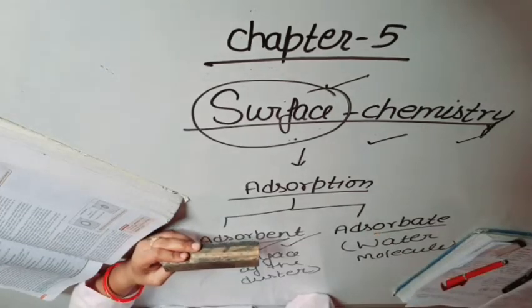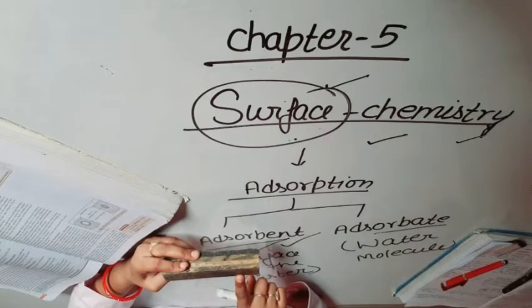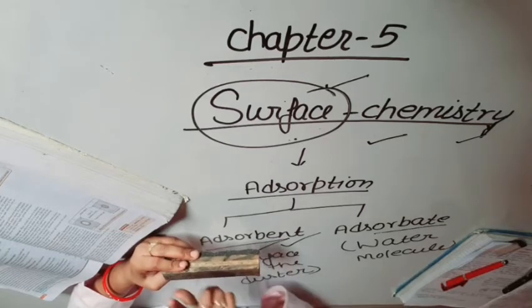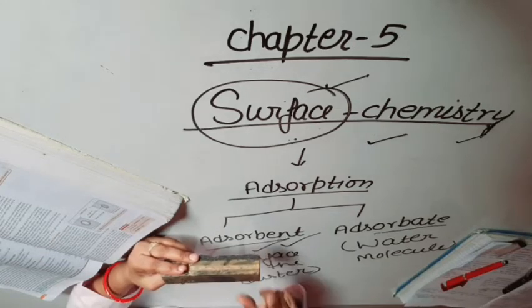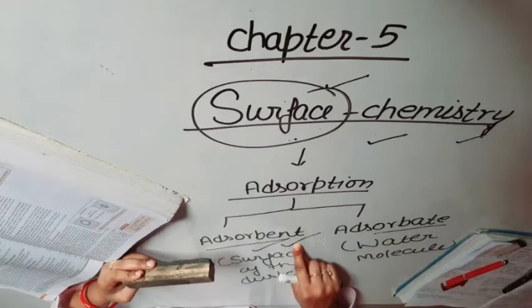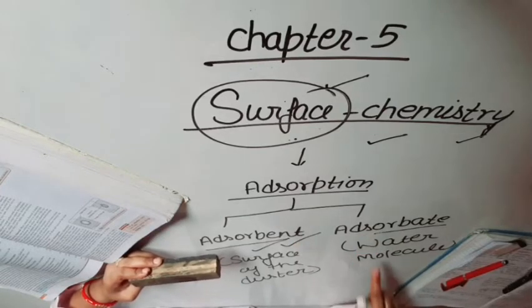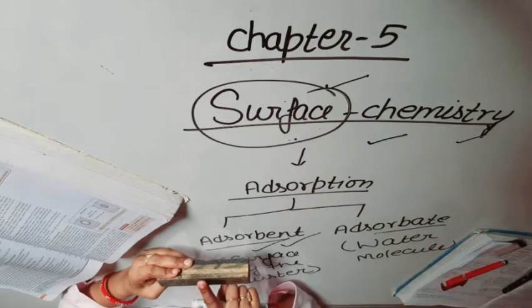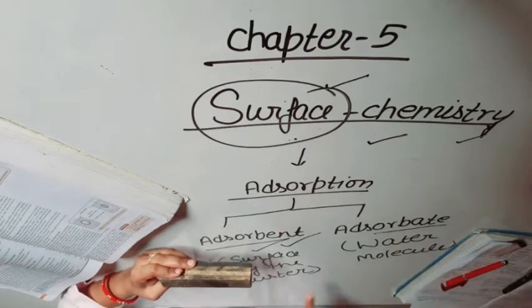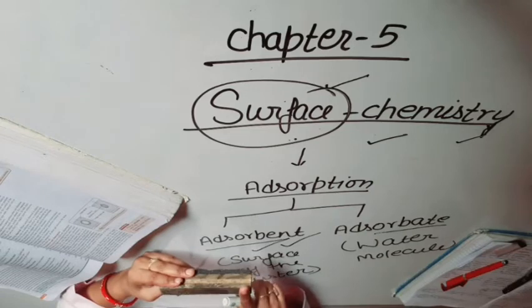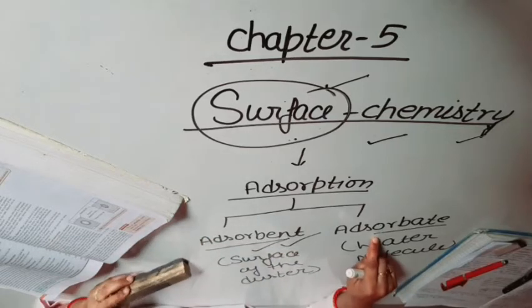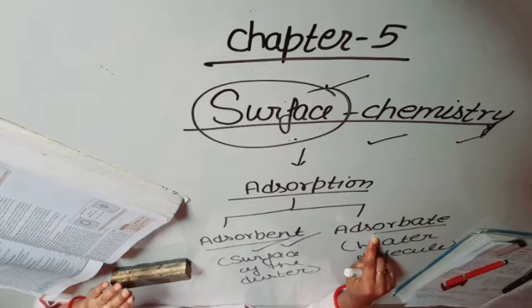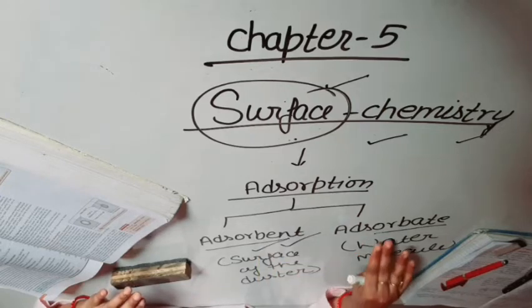So students, we can say that the solid substance on the surface of which adsorption occurs is known as adsorbent, and the substance that gets adsorbed on the adsorbent is known as adsorbate. So here the duster is the adsorbent and the water molecules which get adsorbed on that surface are the adsorbate. Okay, students? So these are the two terms, adsorbent and adsorbate.